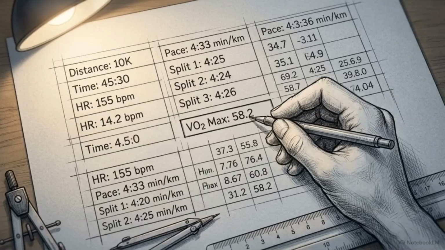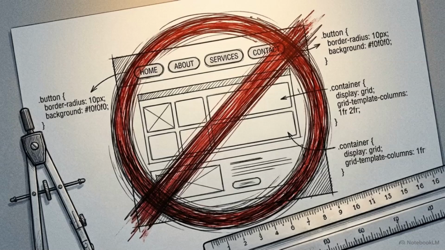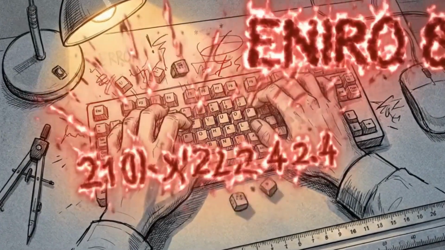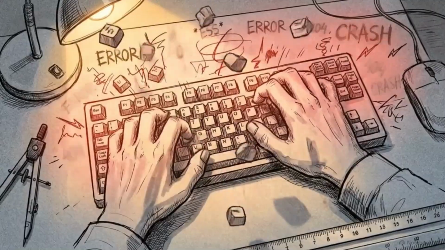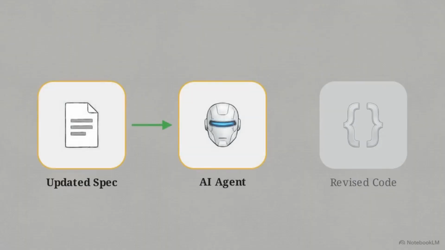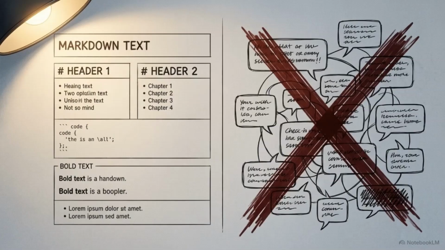In this case study, the developer spent this time verifying the core business logic and checking that the data outputs were accurate, rather than reviewing front-end syntax. When an implementation fails a test, you will feel the urge to simply drop the error into the chat and ask for a quick fix. You have to resist that shortcut. To maintain the system, you must update the specification documents with the correction and force the agent to rework the code based on that updated spec. Treating the markdown specification as the absolute source of truth, never the chat history, is what gives this framework its